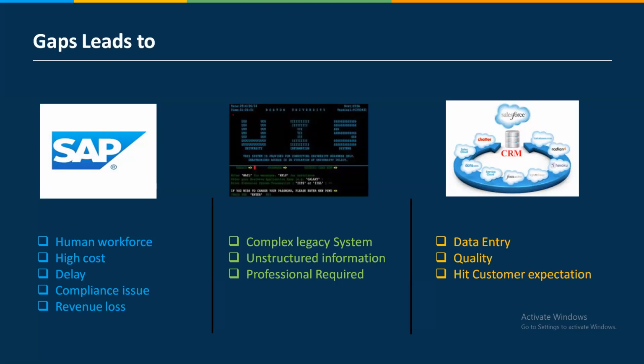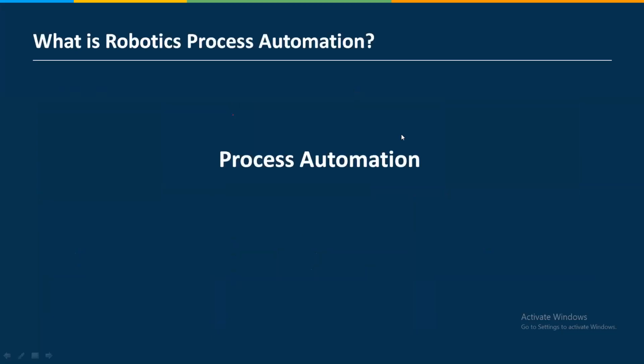Now, what is RPA, or where does RPA stand? We already know process automation. The only word added before process automation is robotics. This robotics is nothing but a robot that will work on the process automation instead of a human. Okay.